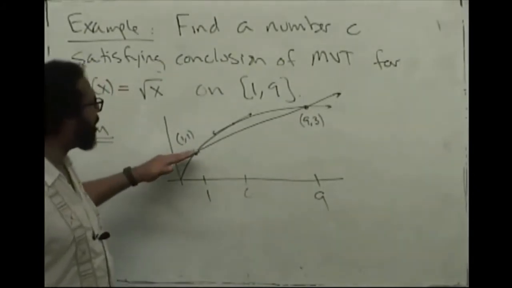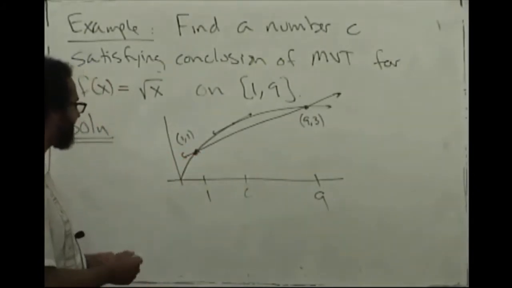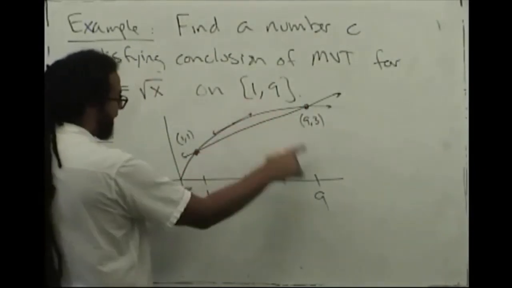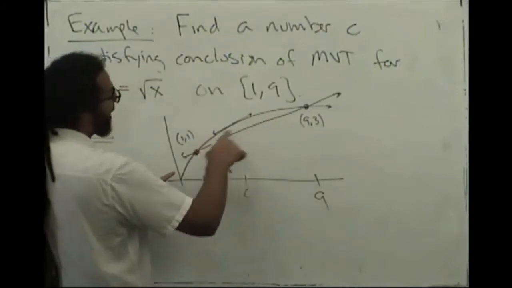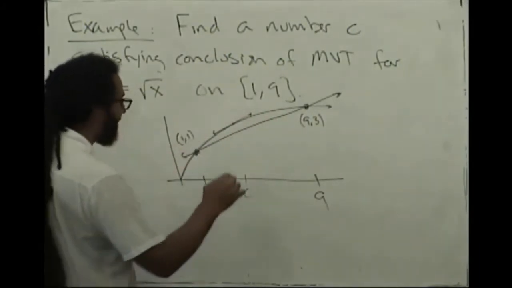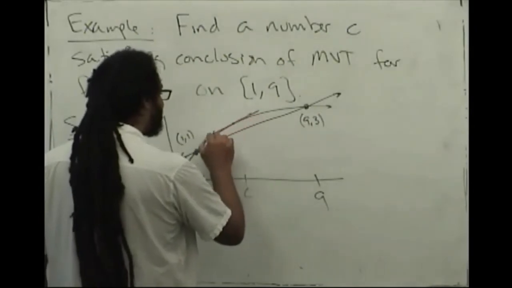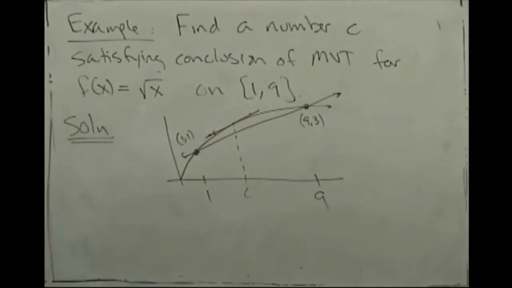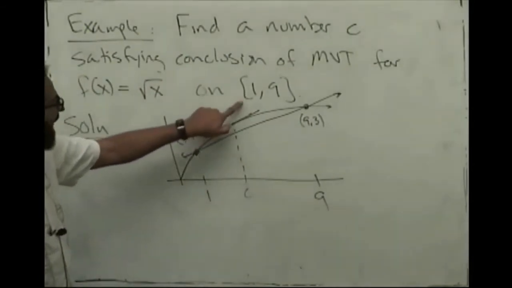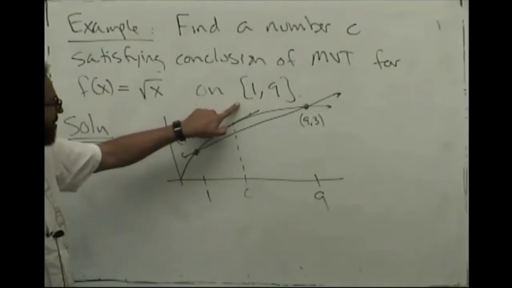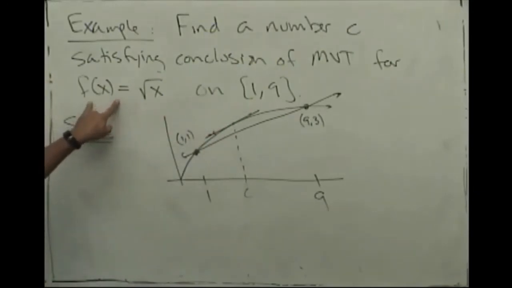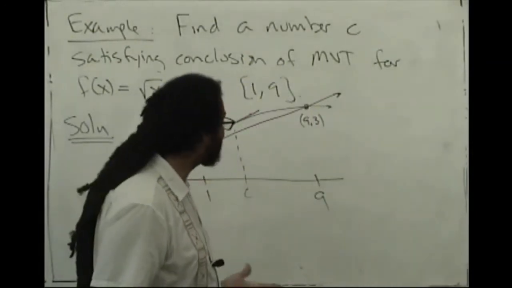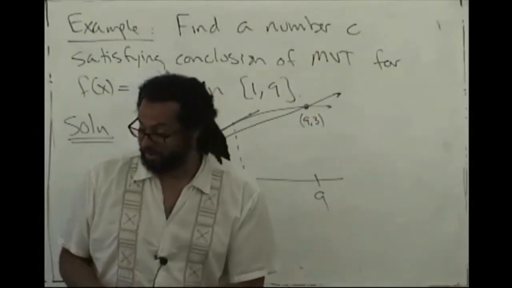And so all the mean value theorem says is that if I draw a line connecting these two dots, from 1 to 9, then somewhere in here I can find a tangent line that's going to be parallel to the secant line. So I'm basically looking for this number c. So we just need to find the average rate of change of this function on this interval, and then find the instantaneous rate of change, or at least an expression for the derivative, and then set some things equal and see what happens.